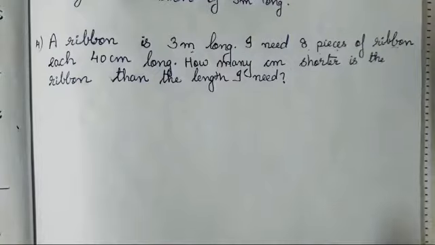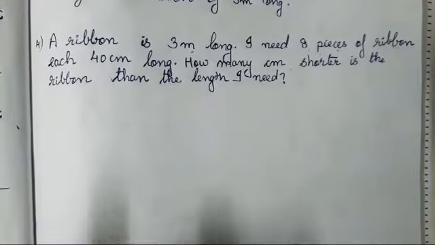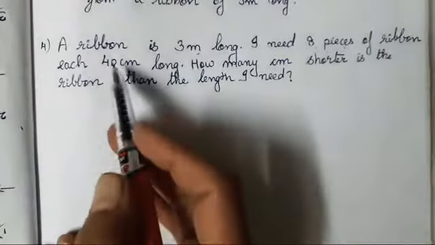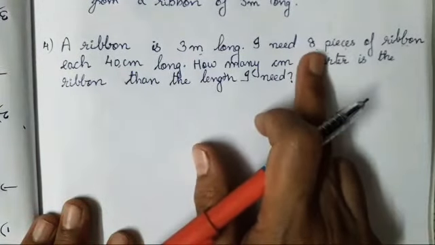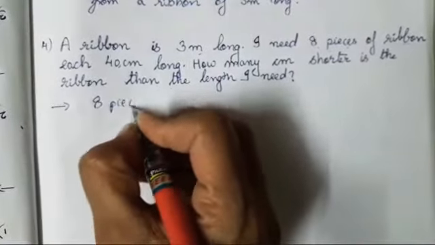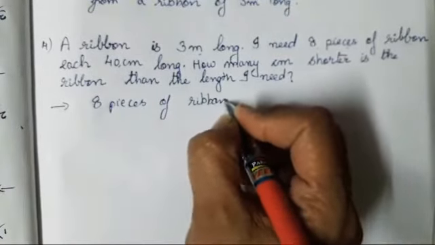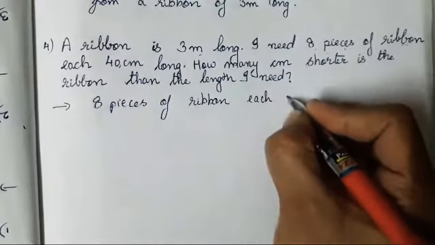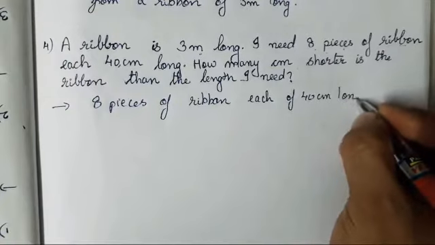मतलब क्या करना है? 3 मीटर का रिबन है, उसके 8 pieces करना है, and 8 pieces means 1 piece is to be of 40 centimeter. Okay, तो ये 40 सेंटीमीटर के 8 pieces कट होने पे कितना बचने वाला है? That you all have to find. So it is very easy. 8 pieces of ribbon each of 40 centimeter long.